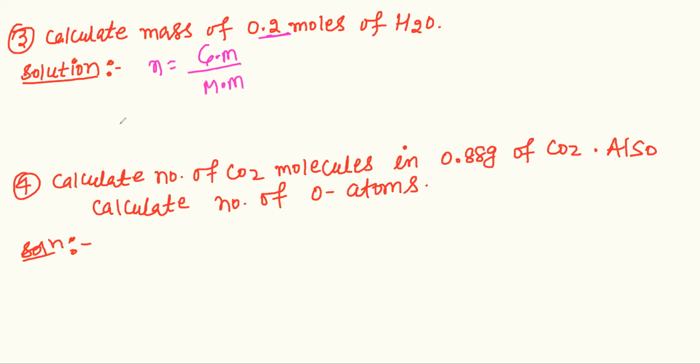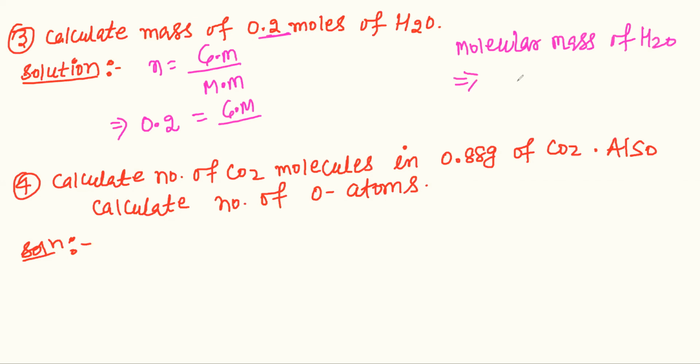So the number of moles given is 0.2, equal to Gm upon the molecular mass of H2O.